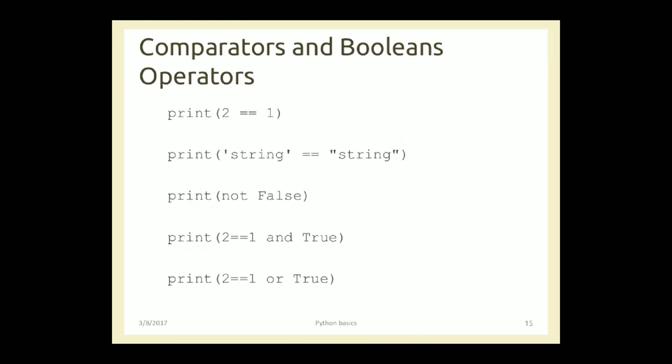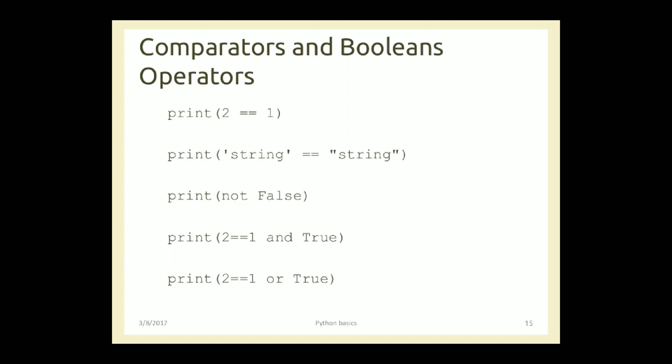Now when we talk about comparators and boolean operators, here we are comparing 2 double equal to 1. Of course it is false because 2 is not equal to 1. Whenever we have to compare, we use the double equal to sign. Single equal to sign is used for assigning a value to a variable, but double equal to sign is used for comparing the values. The second print statement is talking about strings. The first string is in single quotes, the second string is in double quotes. As both are strings, they are equivalent, so this answer will be true.